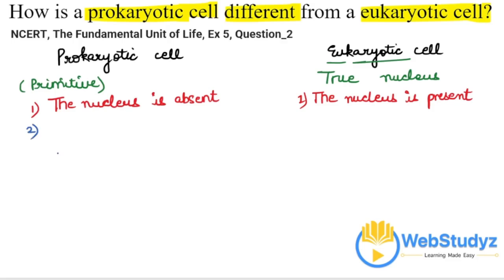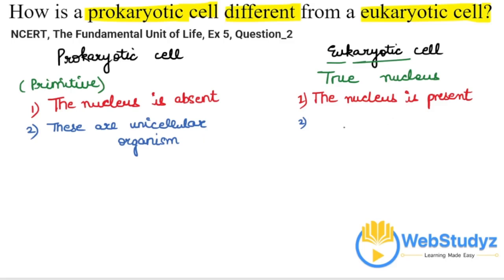Further, the next point is that prokaryotic cells are basically unicellular organisms, which means an organism consisting of only one cell is usually made of prokaryotic cells. So if any organism has prokaryotic cells, then it is a unicellular organism. What is a unicellular organism? An organism composed of only one cell, which means that only one cell forms the entire organism.